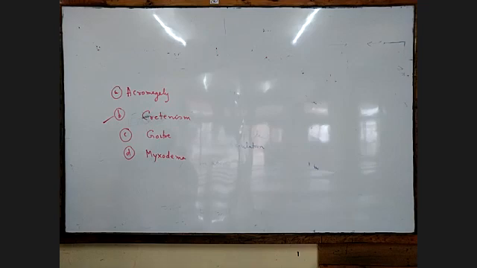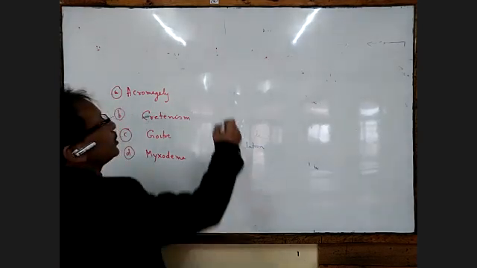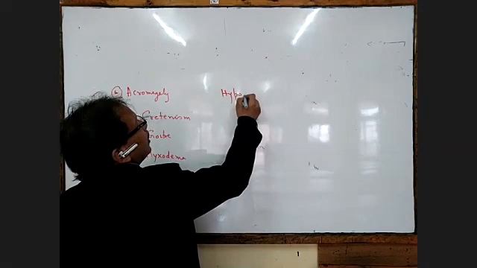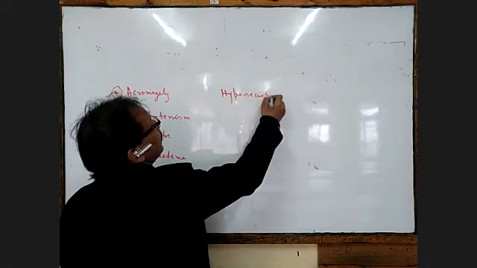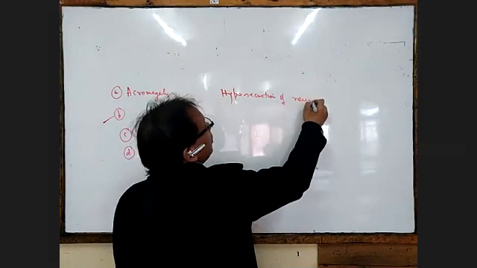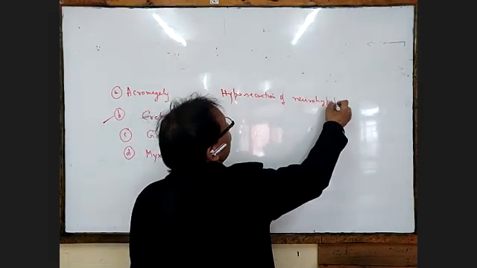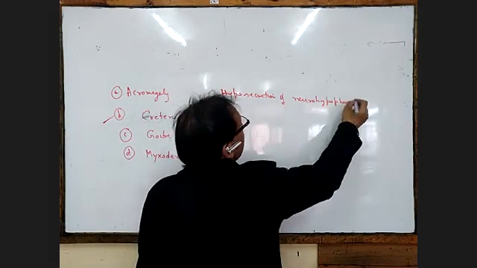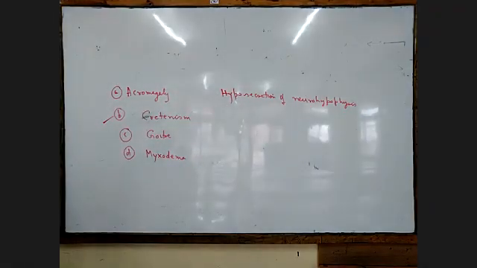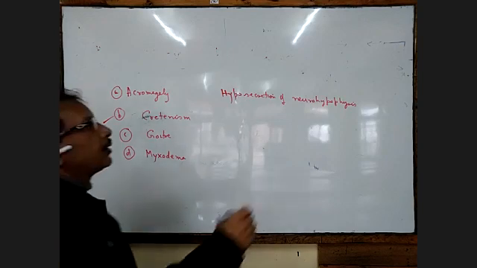Hyposecretion of neurohypophysis. Hypo means less secretion. Neurohypophysis means the posterior pituitary.